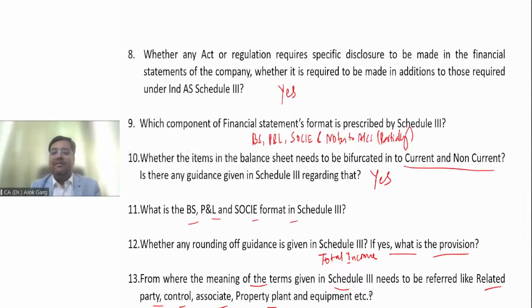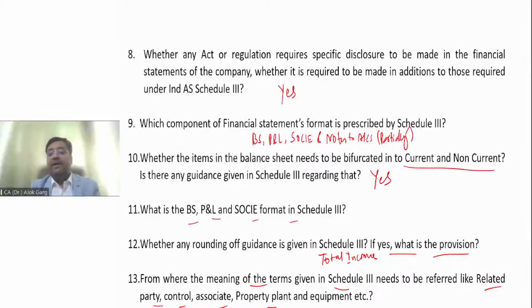Very simple. Yes, relevant Ind AS. Rishabh is asking, sir, are we supposed to round off the numbers in exams? Rishabh, of course, yes. And let me tell you, if the numbers are so big, in exams, in the question, it was itself rounded off. If you see the past question papers, the RTP, the study material questions, they already write that the numbers have been rounded off in thousands, lakhs, millions, crores. Okay, you will get the number already rounded.